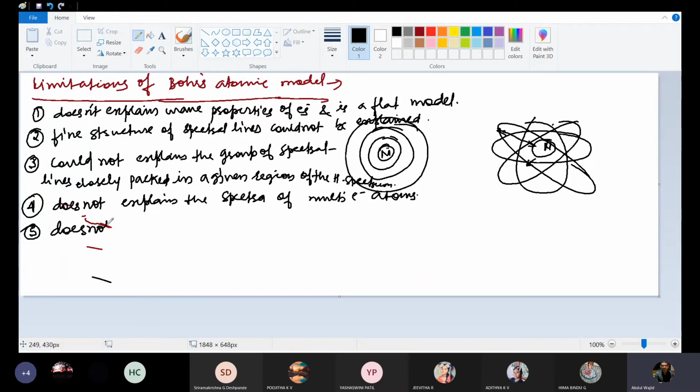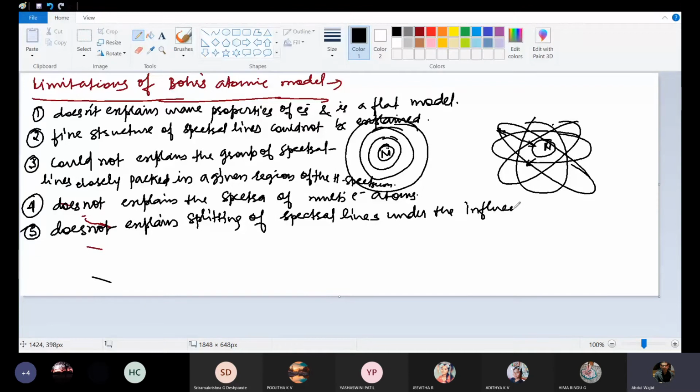It does not explain the splitting of spectral lines under the influence of a magnetic field. That is called the Zeeman effect.